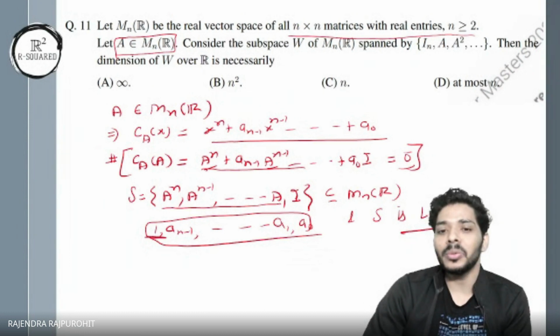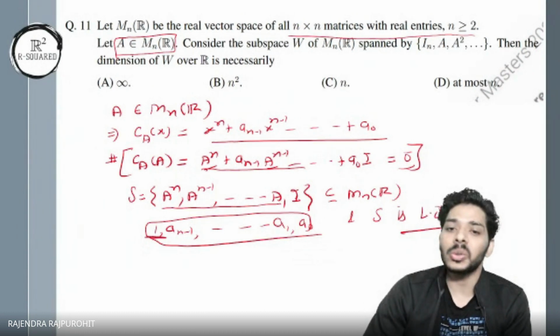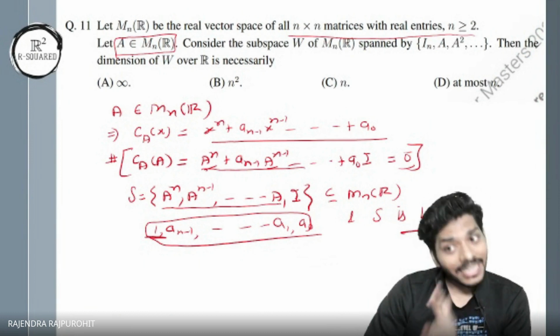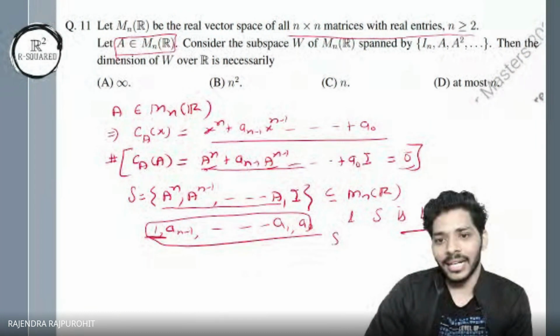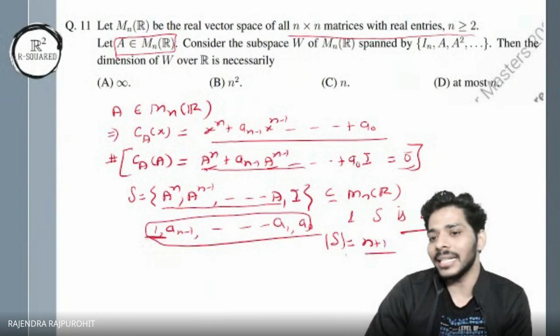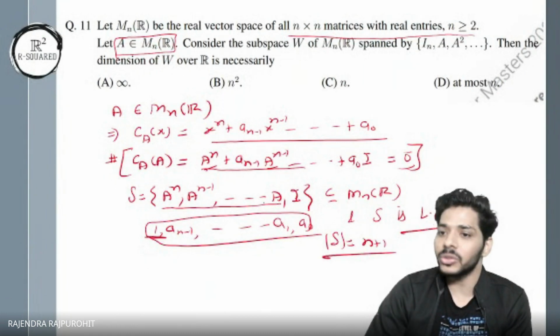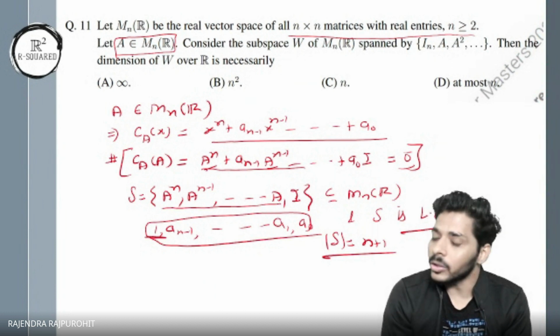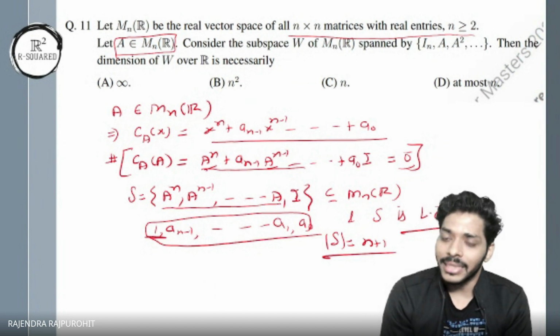So to make this set LI, you should throw out at least one element. If I take the cardinality of S to be n plus 1, then it's LD. So to make it LI, you should throw out at least one. If you throw one, then it may be LI. We cannot guarantee that it will be LI.